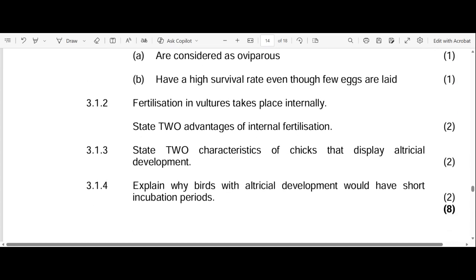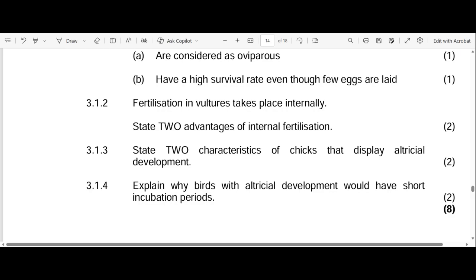The reason why birds with altricial development would have short incubation periods is because they don't feed the young whenever they're still incubating them, but they feed them after hatching. As they mentioned in the extract, they feed them 20 times a day. So the reason why it doesn't last long is because they feed their young after hatching.